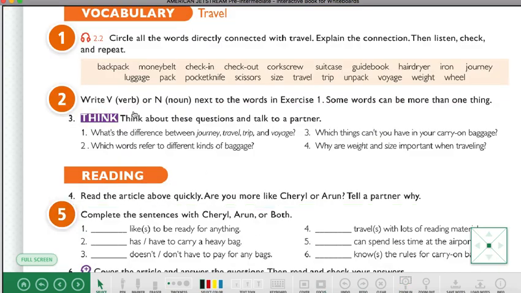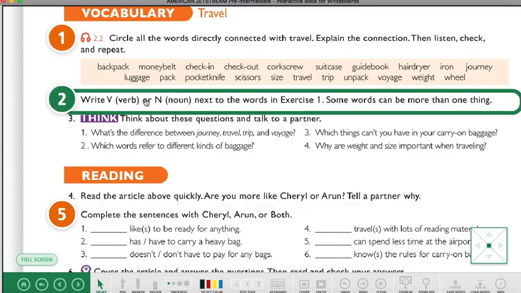Then we have the exercise number 2 that is about verbs and nouns. If you don't remember, a noun, o un sustantivo, son las cosas, ¿ok? ¿Qué es un verbo? What is a verb? The actions. Eat, run, walk. Nouns are things or people or animals, ¿ok?